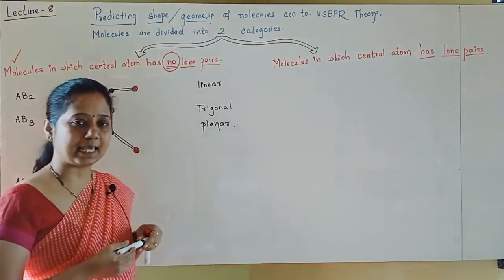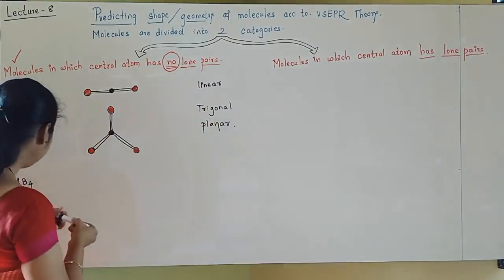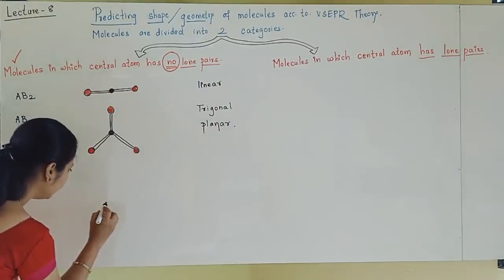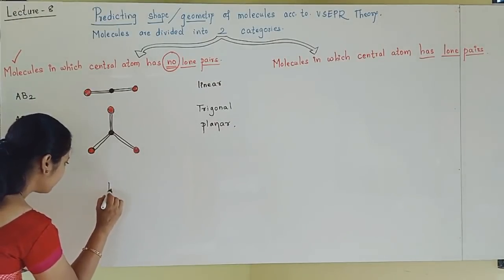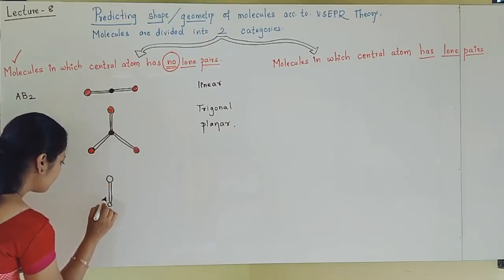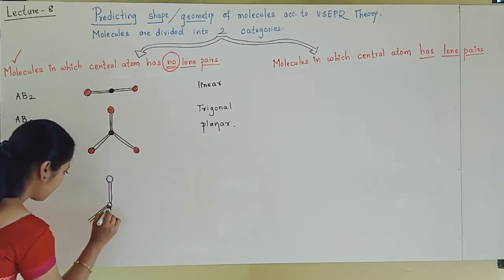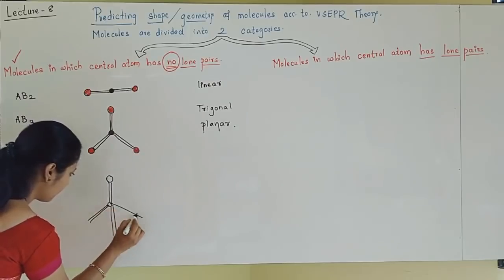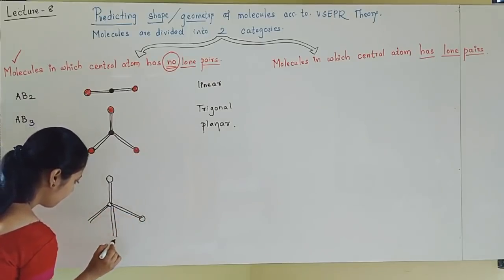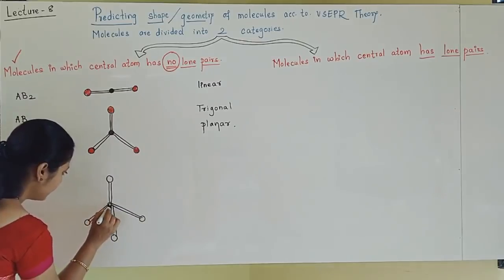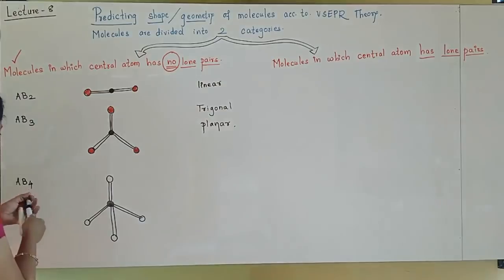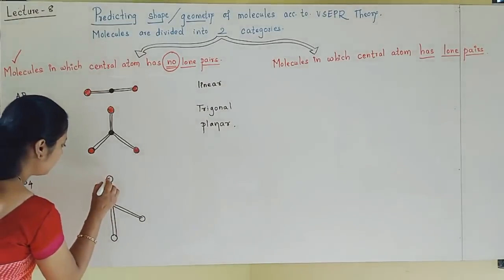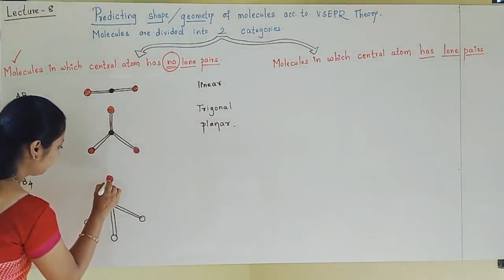If the molecule is AB4, I will draw it like this. Central atom A is shown here, and surrounding it 4 B atoms are there.